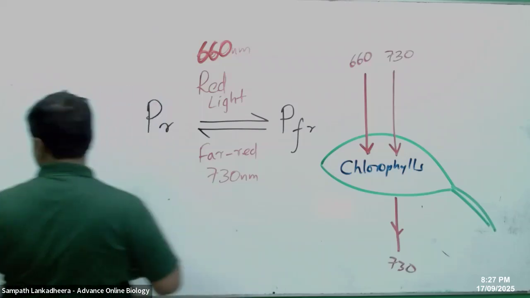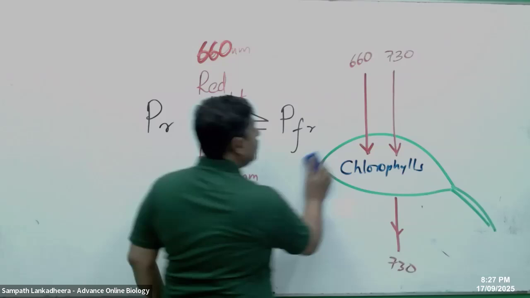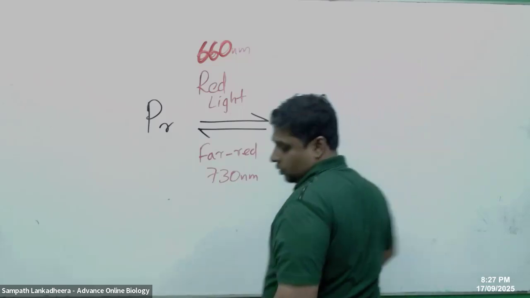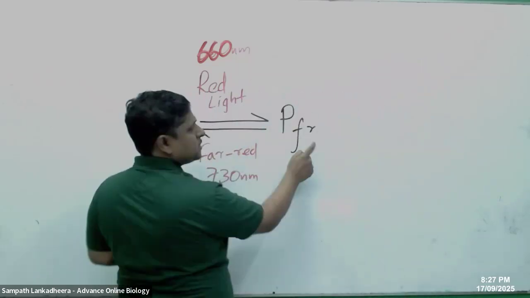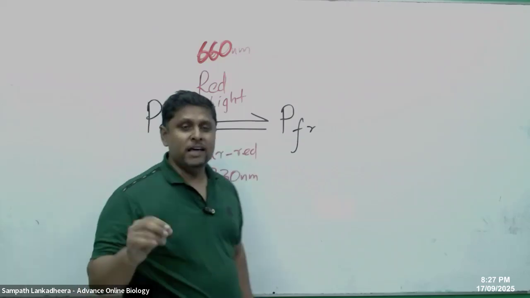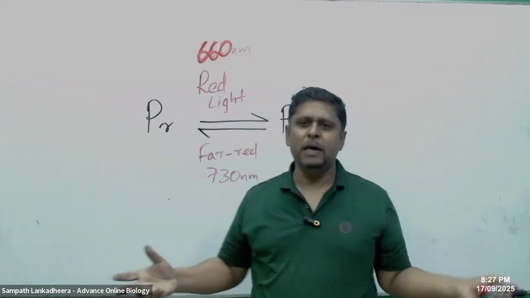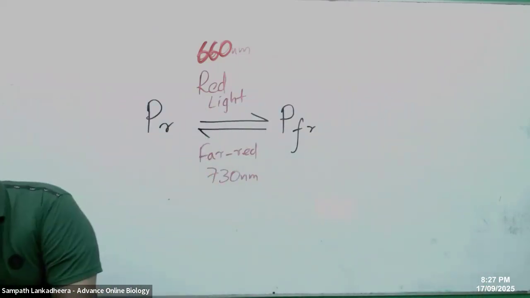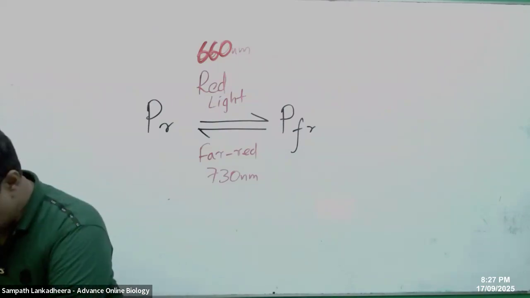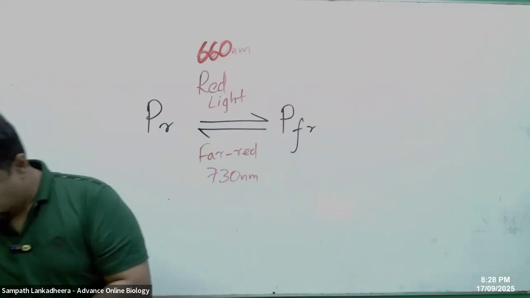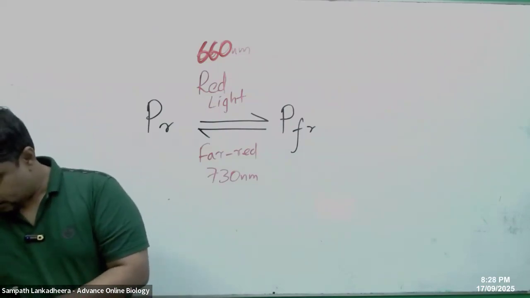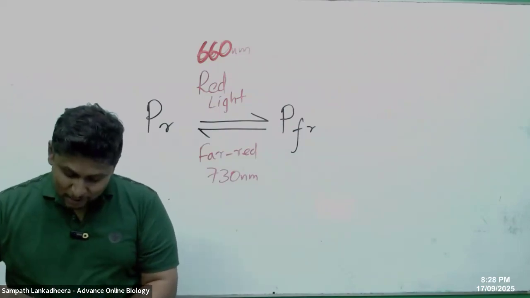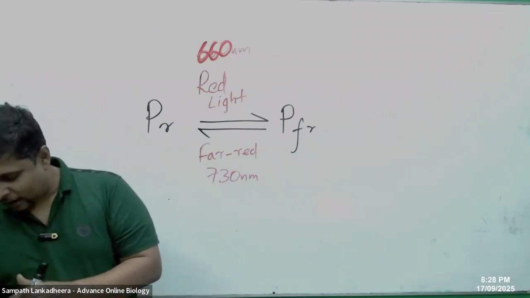So when red light is present, what is available? PFR. It's like when dinner is ready, you transform into PFR form. When you are in PFR form, you are sleeping.